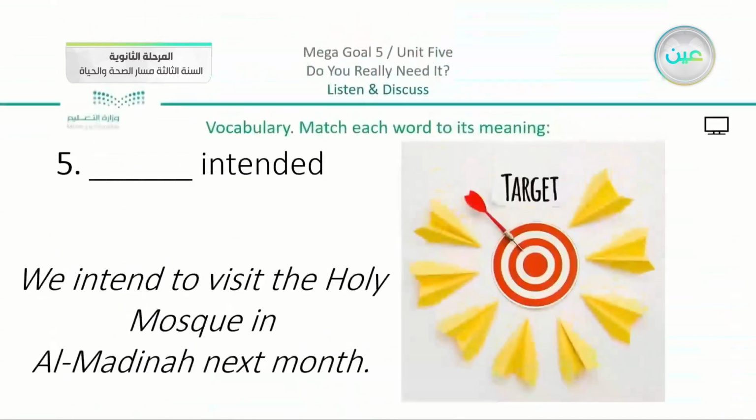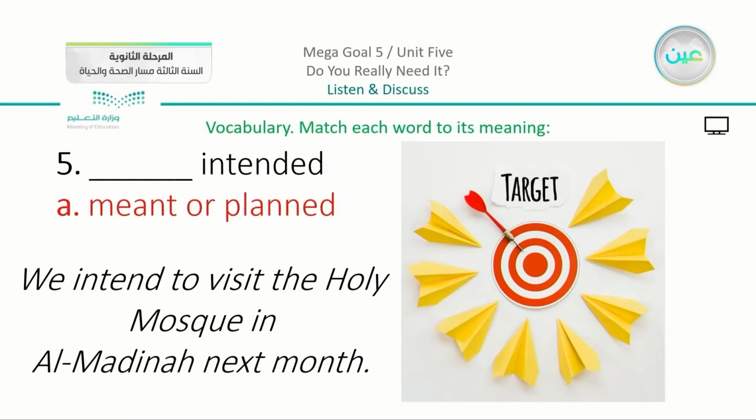After that we have number 5, intended. So we said something that we want to do. Now we can see that the answer is meant or planned. For example, we intend to visit the Holy Mosque in Medina next month, and note that the -ed in intended is just to turn it to the past tense.